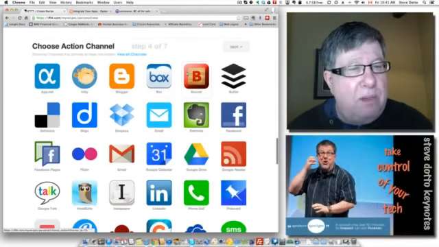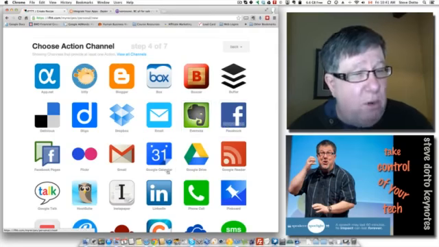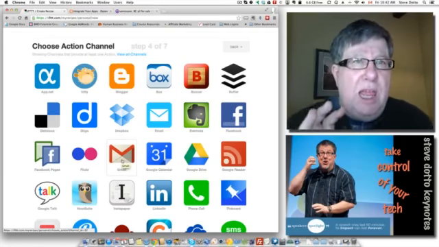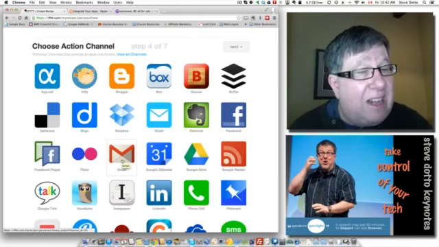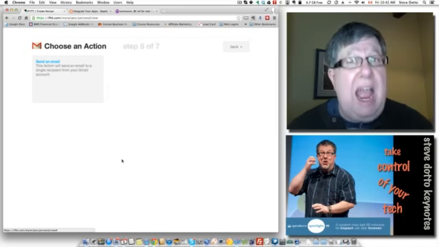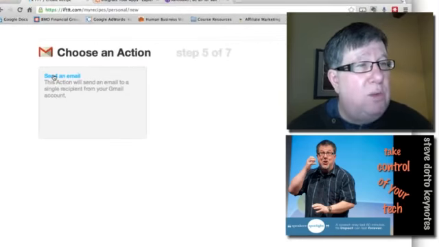So here are my options of things to happen. I can send it to Evernote. I can send it to Facebook. I'm going to send it to my Gmail account. Now, this application needs permission to talk to your other applications. So the first time that I clicked on Gmail, it asked if I have permission to use Gmail, and I had to give it permission. Once it was given permission, it then creates this action, which is send an email.